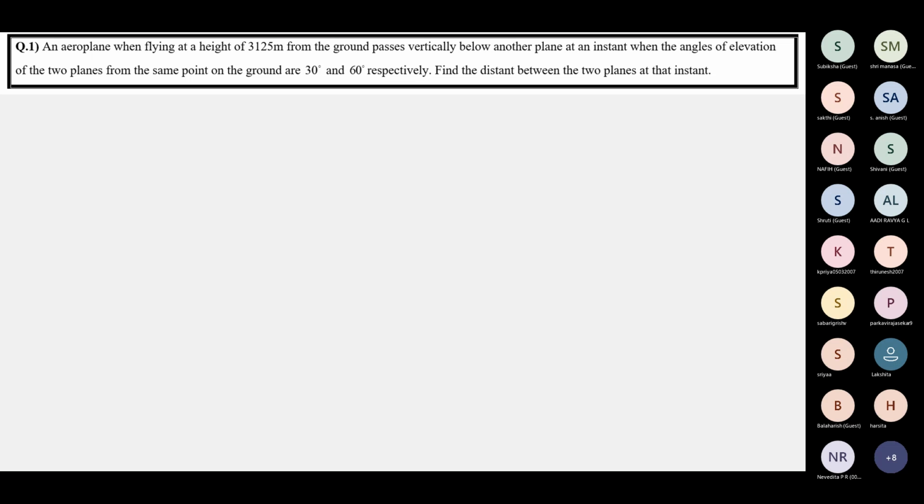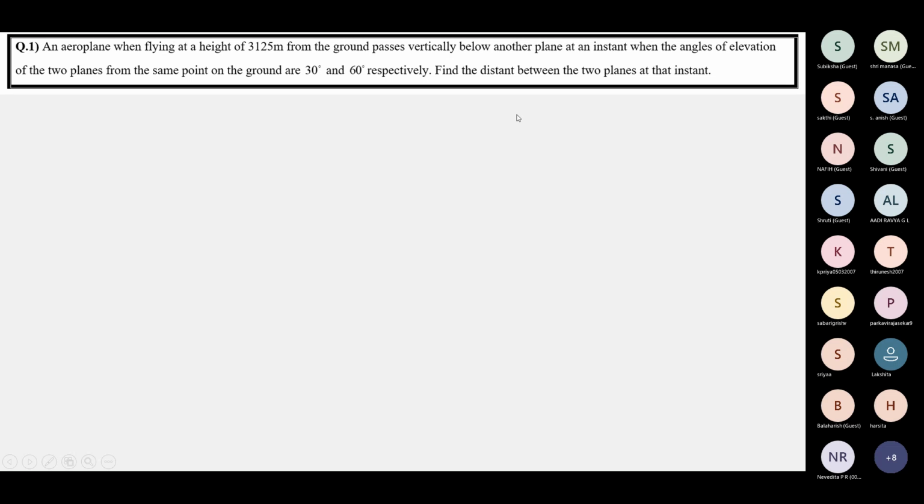An aeroplane, when flying at a height of 3,125 meters from the ground, passes vertically below another aeroplane. At an instant, when the angles of elevation of the two planes from the same point on the ground are found to be 30 degrees and 60 degrees respectively,